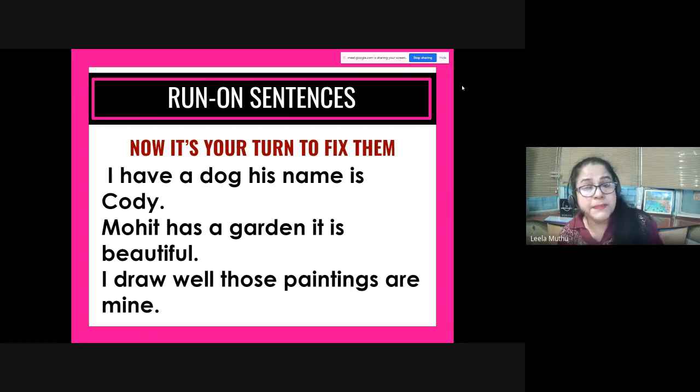Mohit has a garden, it is beautiful. What are the two ideas? Mohit has a garden. Mohit is the subject, has is the verb, a garden, full stop. The first sentence is identified. Now let's look at the second half of the sentence, which also has a subject and a verb. It is the subject, is is the verb, it is beautiful, full stop. It must start with a capital letter since it is a sentence.